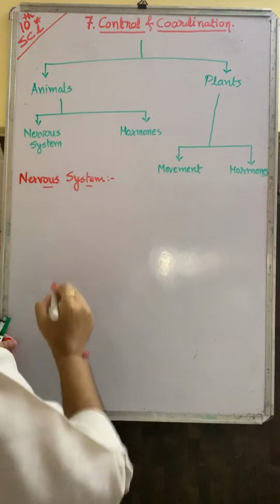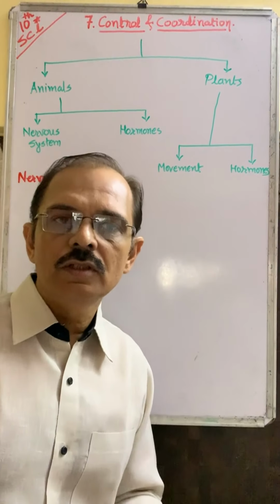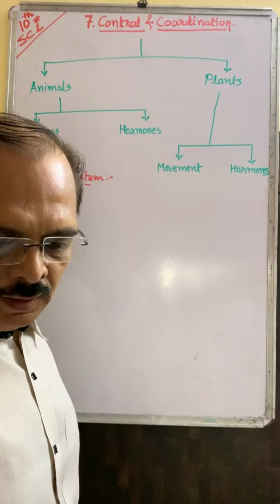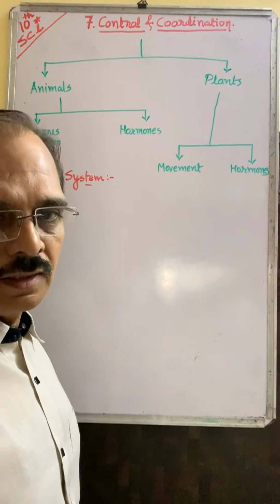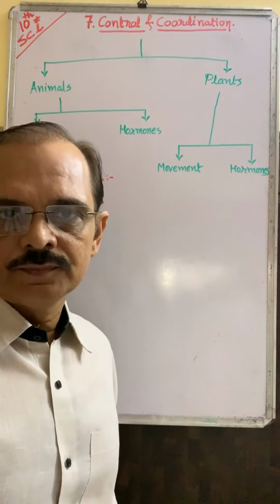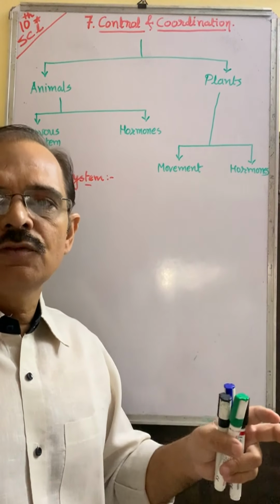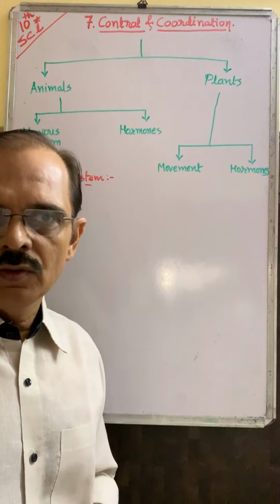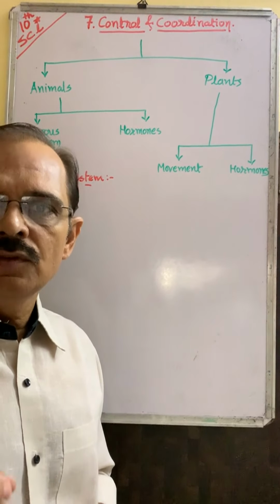The big system in our body, in the animal body; here we learn about only our body. A specialized network in our body: nervous tissue is the specialized network in our body. The basic part of this nervous tissue is the nerve cell.